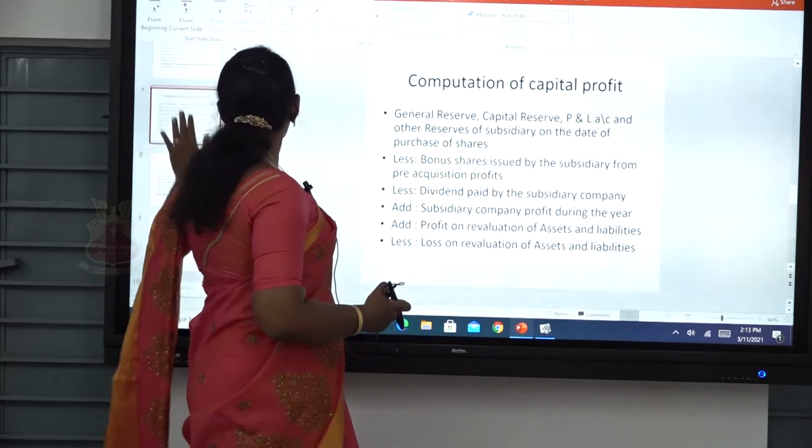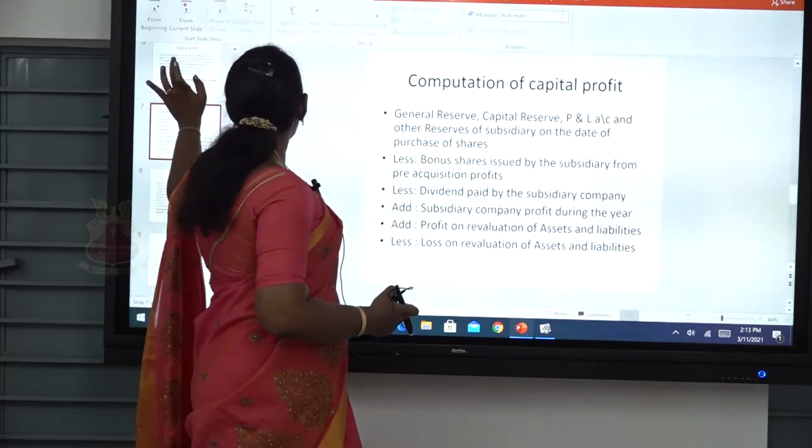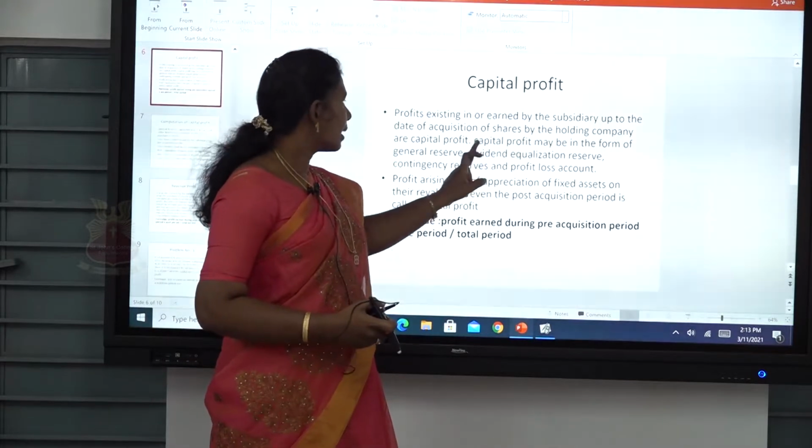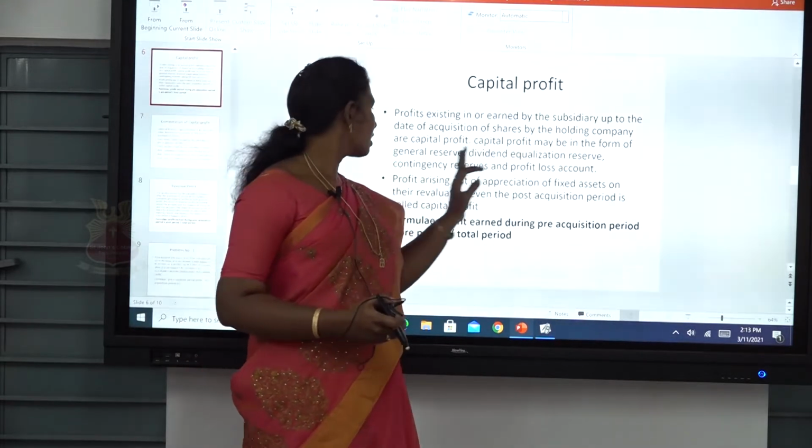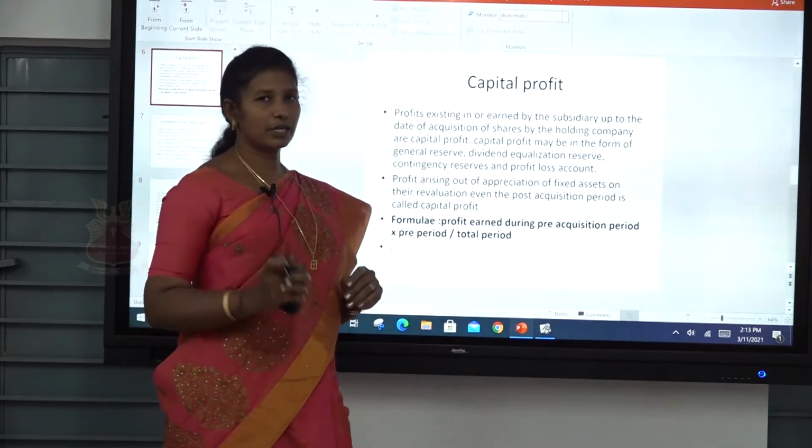As I told in the previous slide, capital profit may be in the form of general reserve, dividend equalization reserve, contingency reserve and profit and loss account.